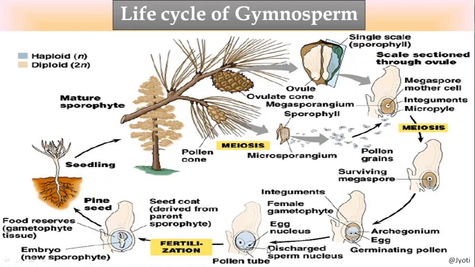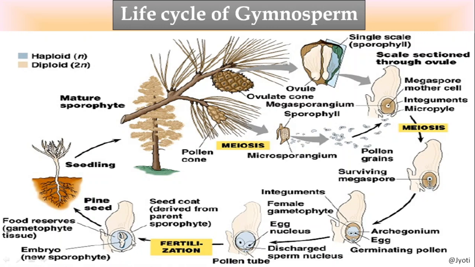When it reaches the egg, they fuse, and after fertilization they form a zygote. Fertilization may take place in both the archegonia, or in one archegonium. After fertilization the zygote develops into an embryo, then this forms the seed.